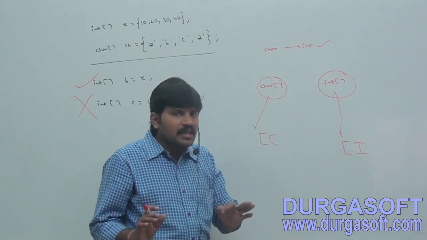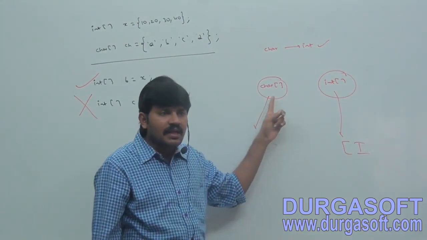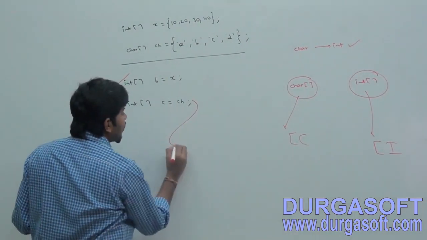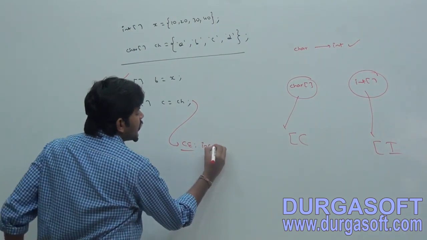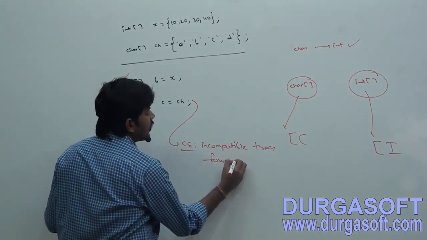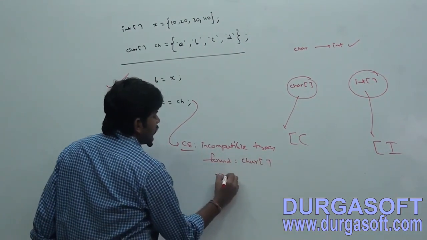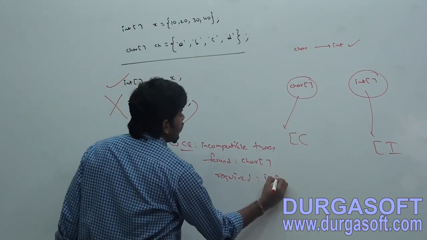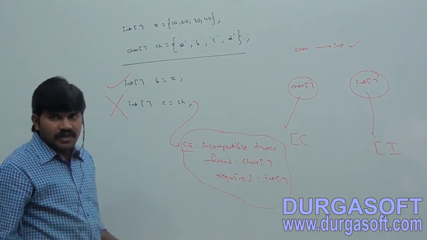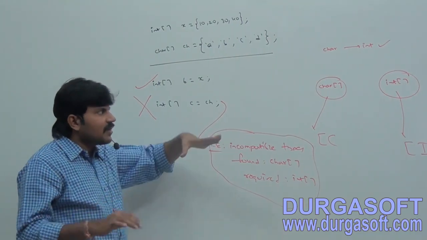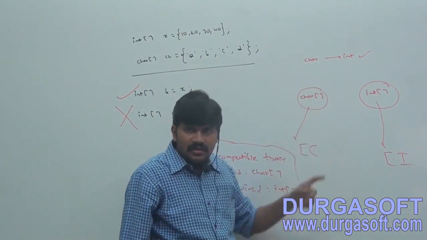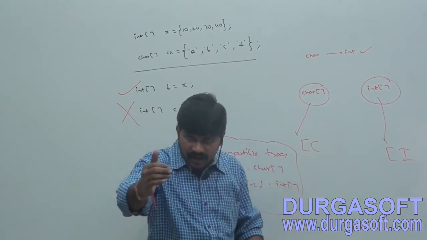Is it clear? A char element can be promoted to int type, but a char array cannot be promoted to int type. If I do like this, we immediately get a compile time error saying incompatible types: found char array, required int array. By mistake, if I try to do this, we get a compile time error by default.